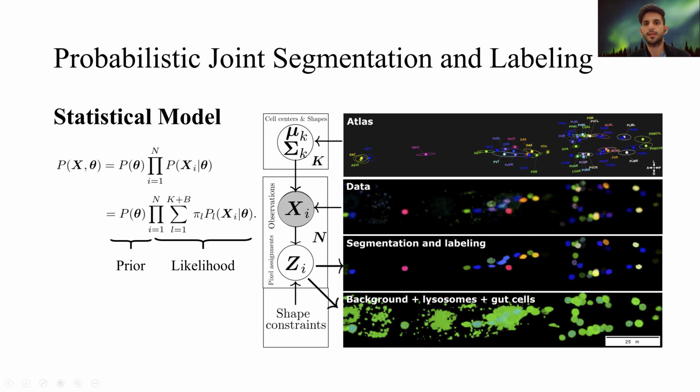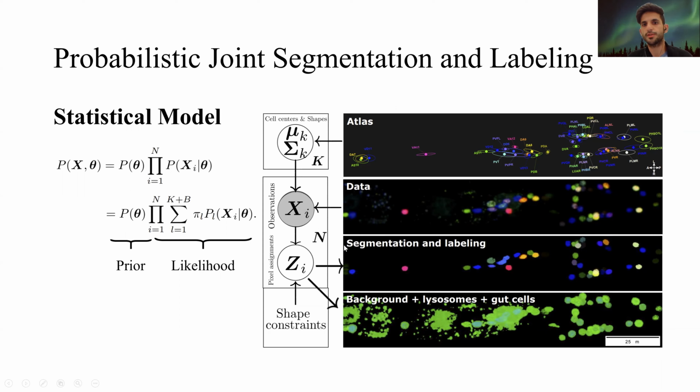So here's how the data looks. In the second row, we have the data. This is a volumetric NeuroPAL image that is max intensity projected onto the Z dimension. In the first row, we have a statistical atlas of neuronal positions and colors, and also the positional covariability, and that is represented in these ellipses.